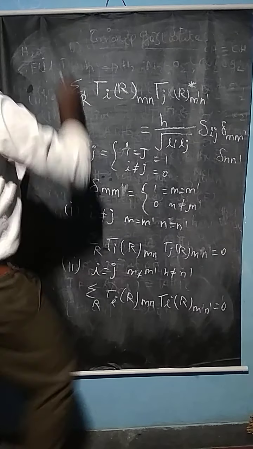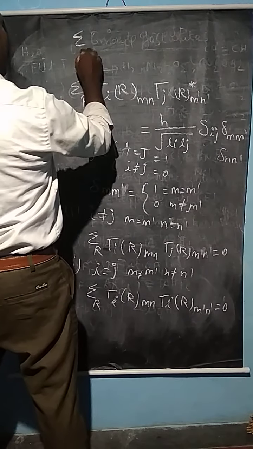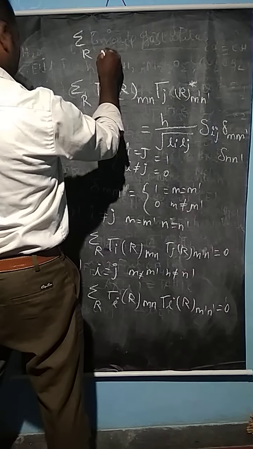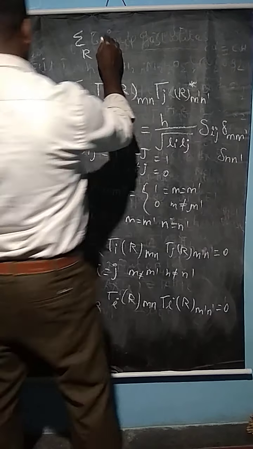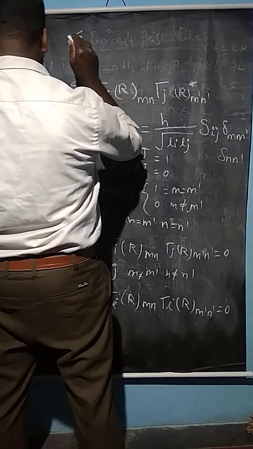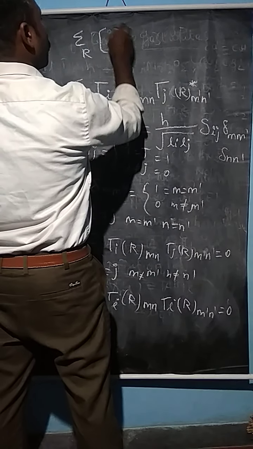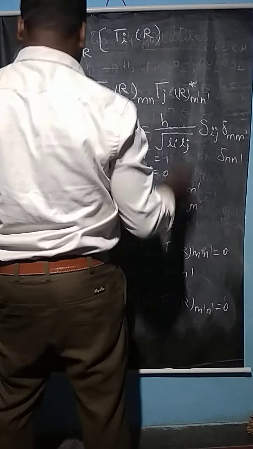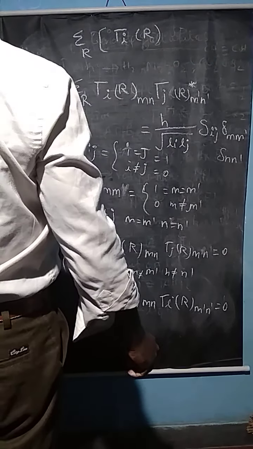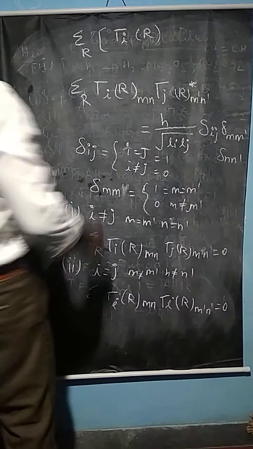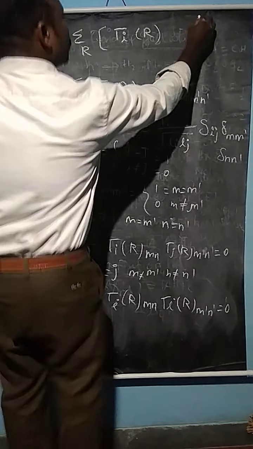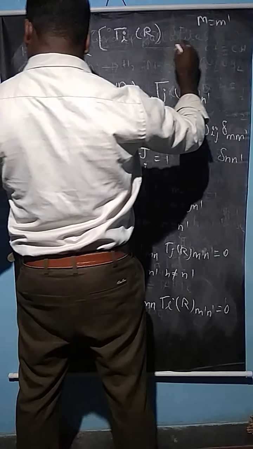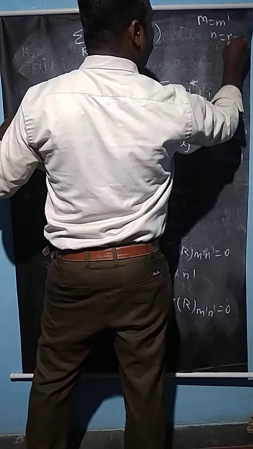So for the ith irreducible representation, I can write it like this: summation over R of tau i symmetry operation of R, for which m is equal to m dash and n is equal to n dash.